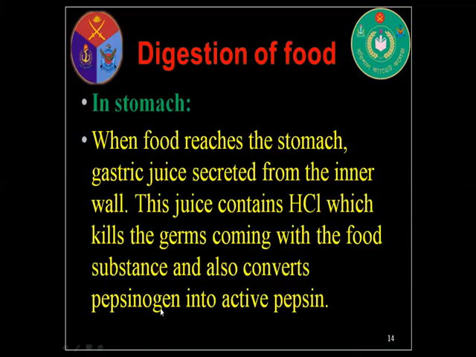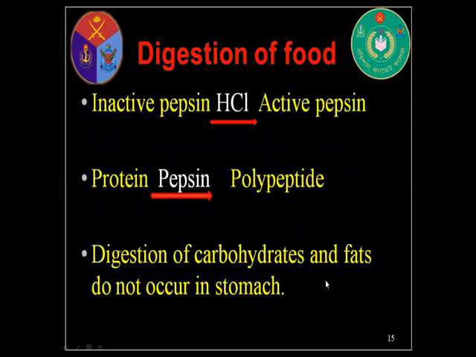This pepsinogen converts into active pepsin with the help of HCl. Here, inactive pepsin converts into active pepsin by HCl.